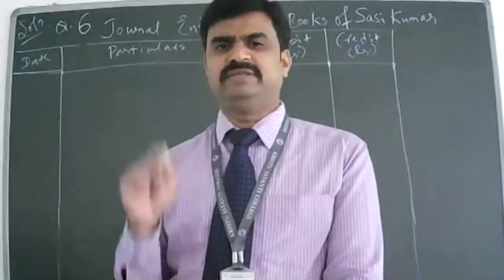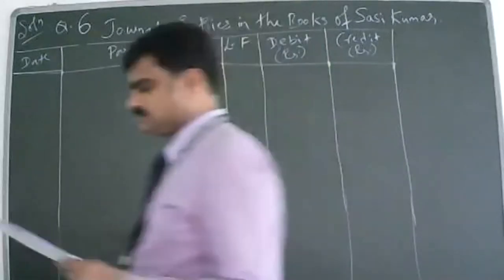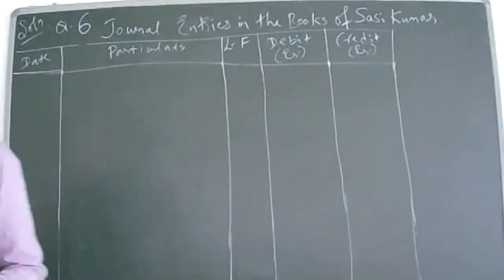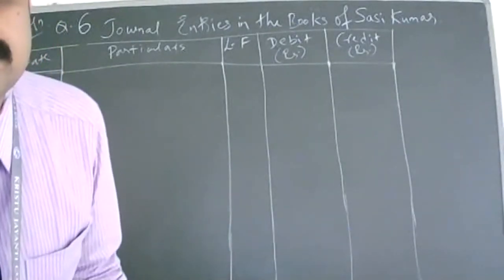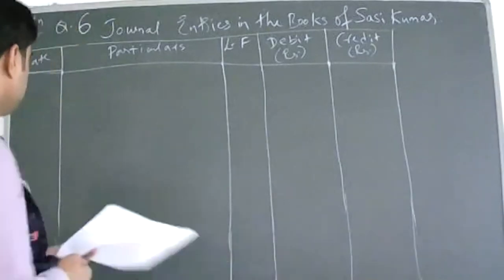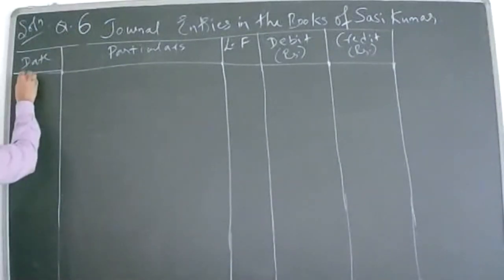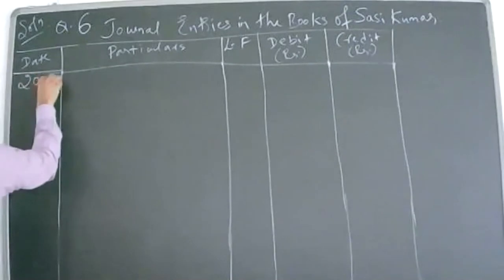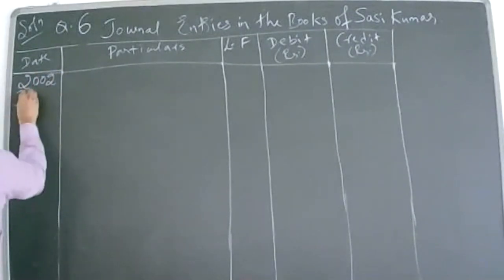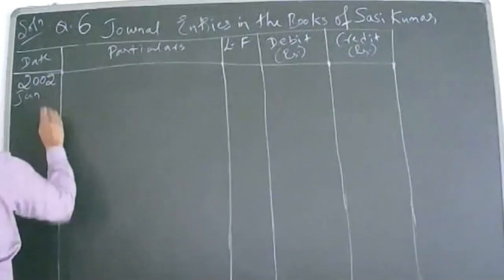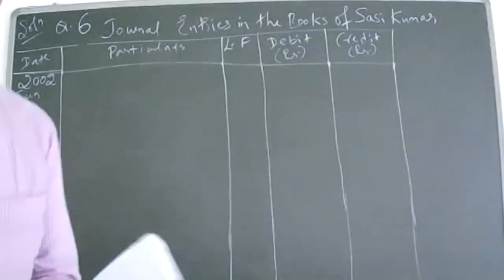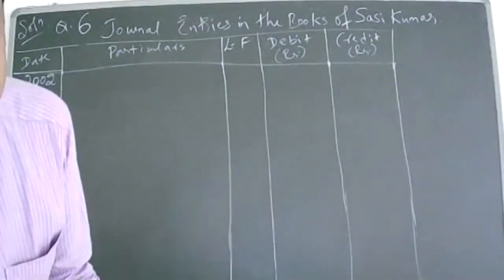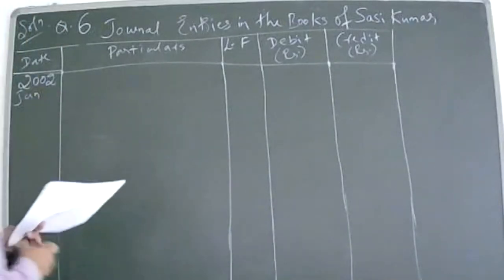Which account is debited, which account is credited? Cash account is debited, and credit which account? Capital account. Date is correct. Now, what is the date given? January 1, Jan 2002.